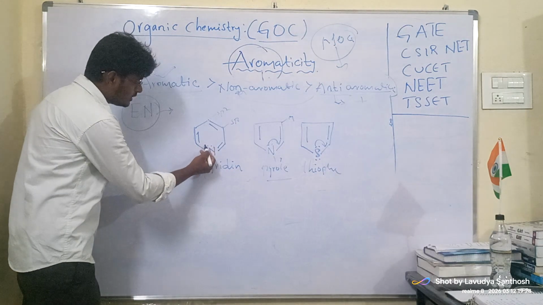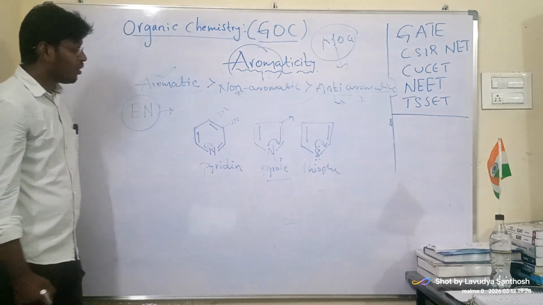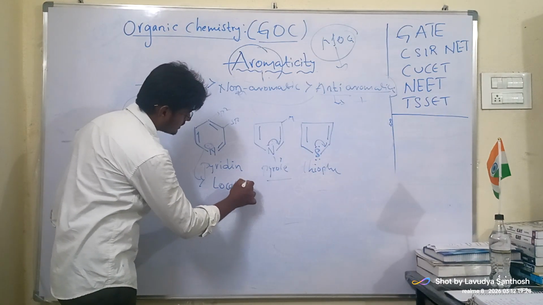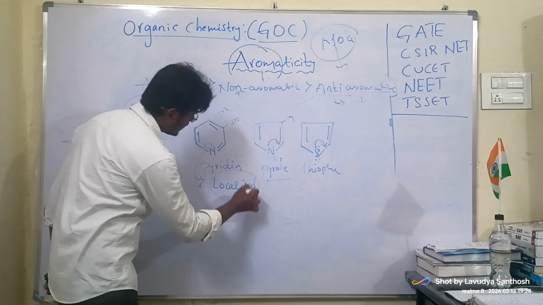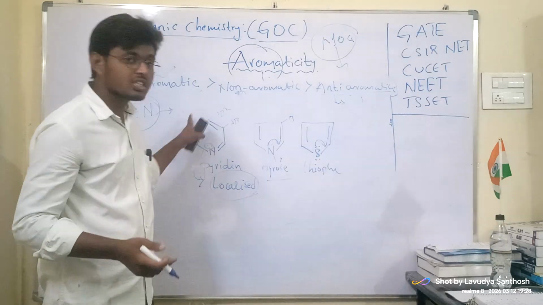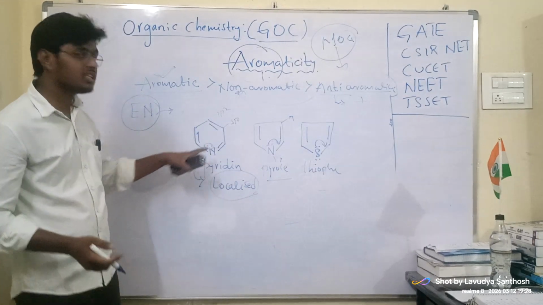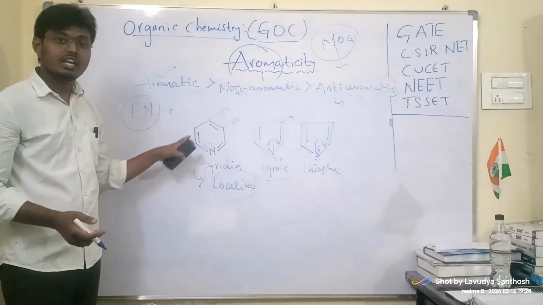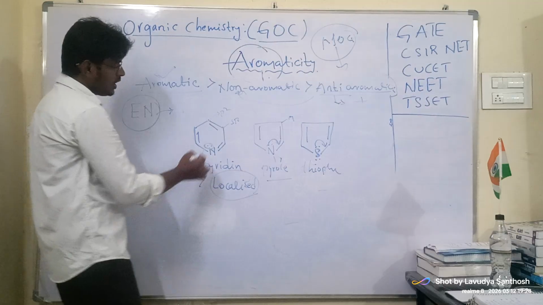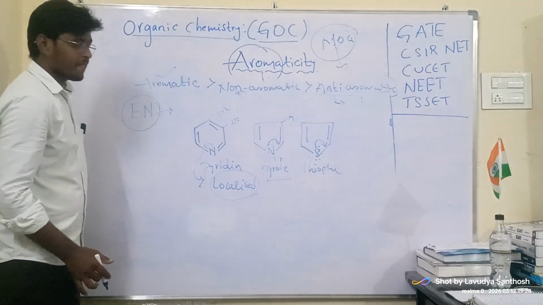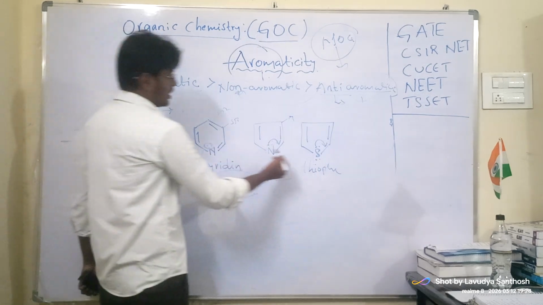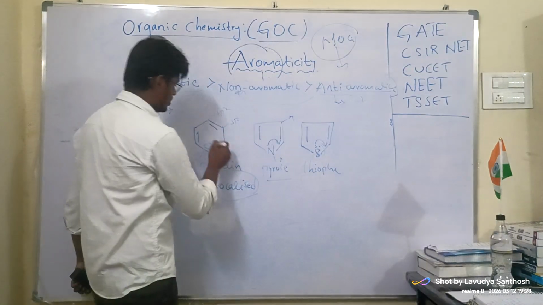But in pyridine, these are not involved in delocalization. They are localized, nothing but they are not participating anymore in the process of delocalization. Delocalization is nothing but movement of electrons in the plane or out of the plane of a compound. So all are sp2. Now you see which is highly stable.